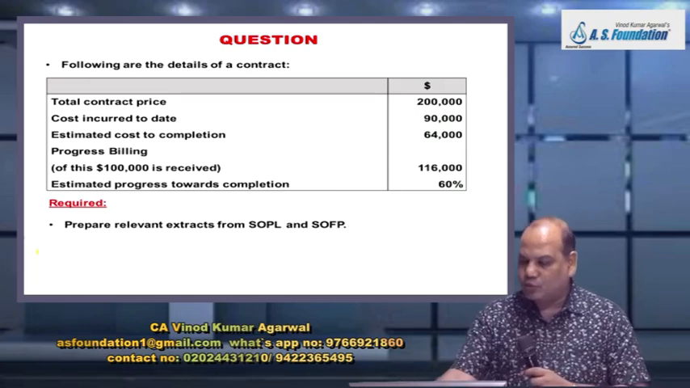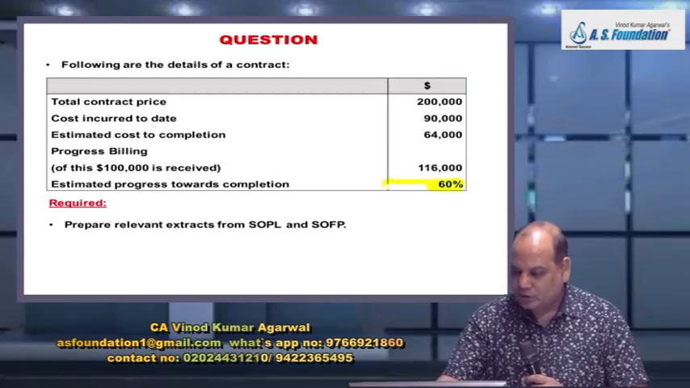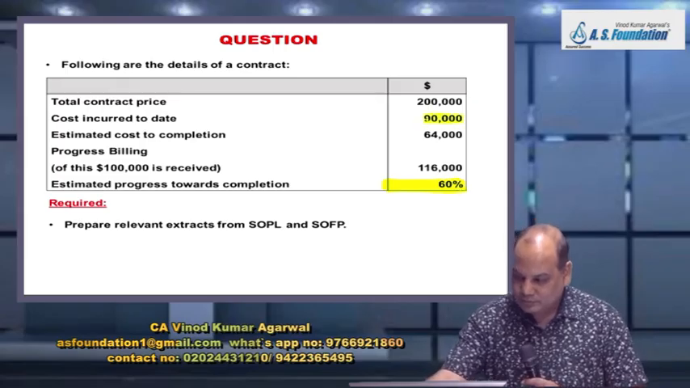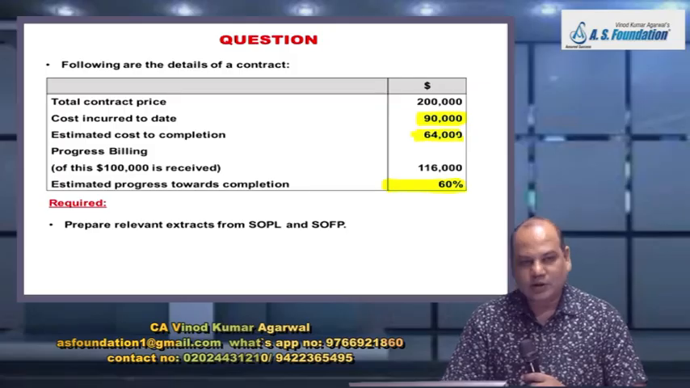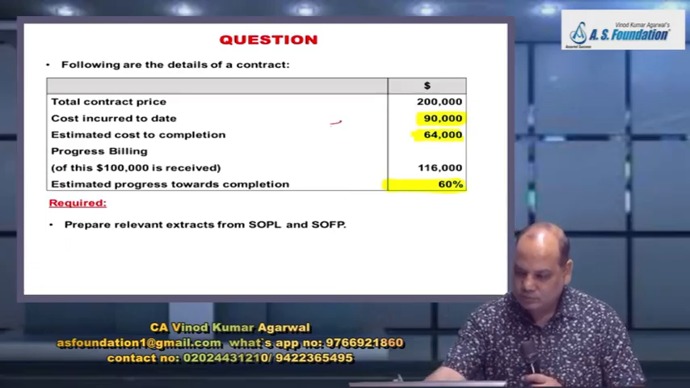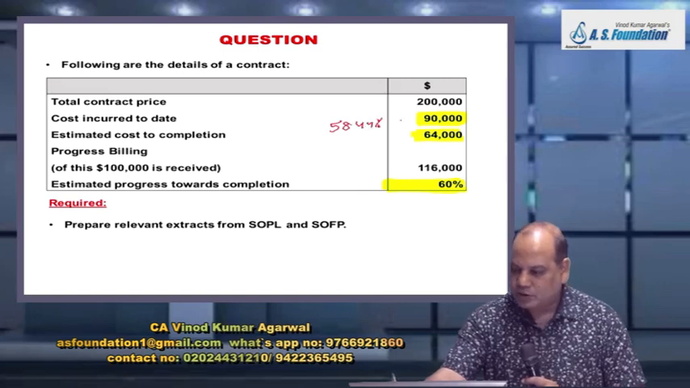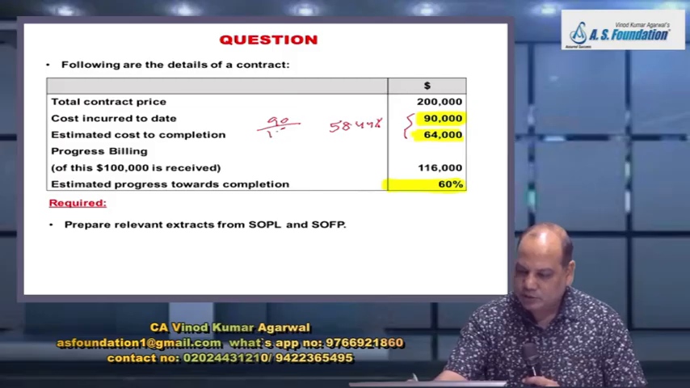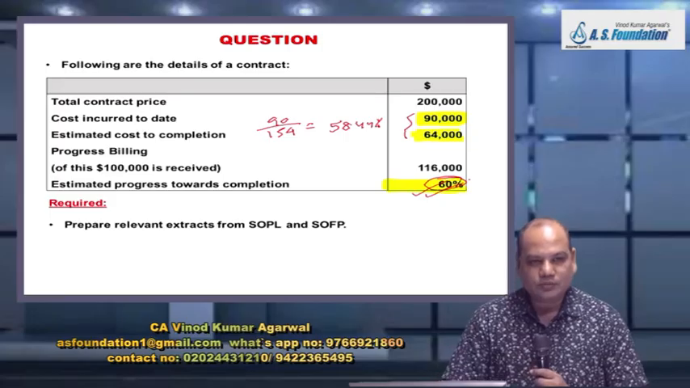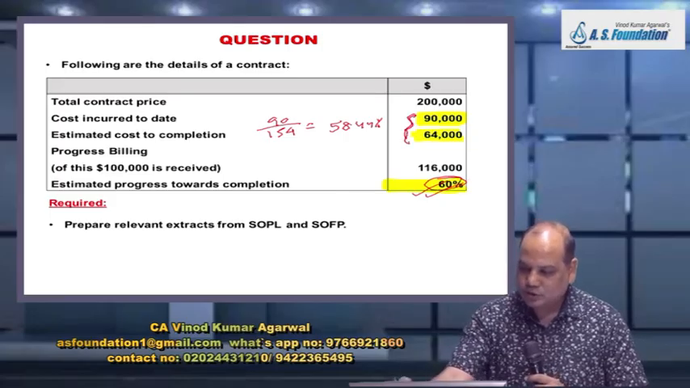Now this question can have two percentage completions. One is based on the question, 60%. If this was not given, then I will take the input method: 90,000 divided by total cost, 90 plus 64, that is 154. 90 by 154 is around 58.44%. If 60% is given, use this. If not given, then use this method.